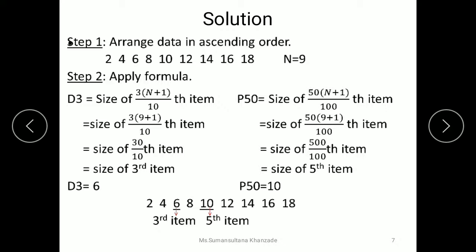So no matter what decile and percentile value is asked, you have to multiply the respective decile value with n plus 1, and you have to divide it with 10 if you are calculating decile. You have to divide it with 100 if you are calculating the percentile.